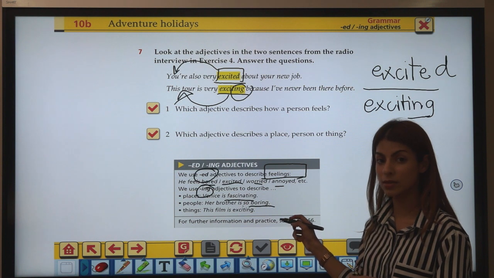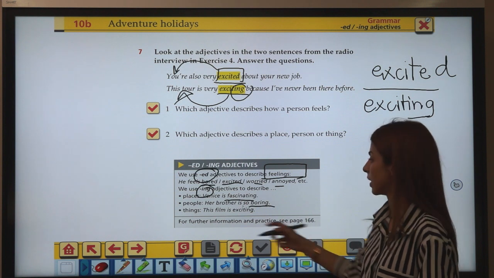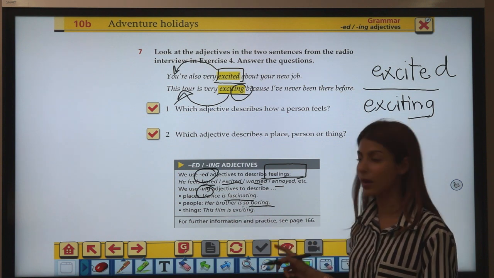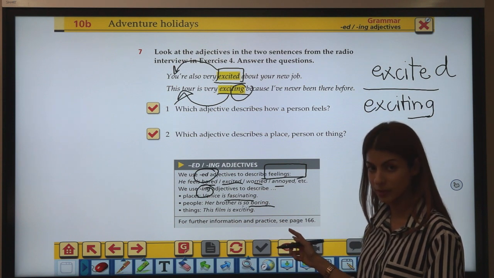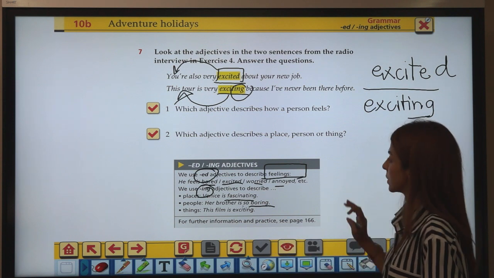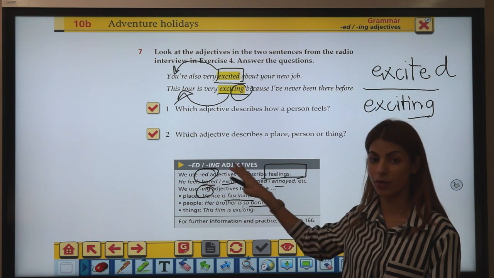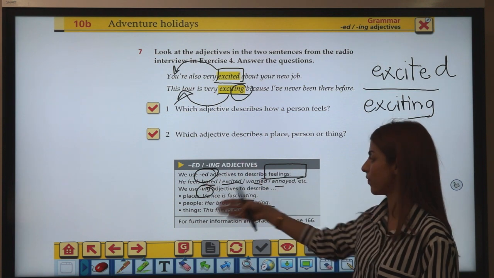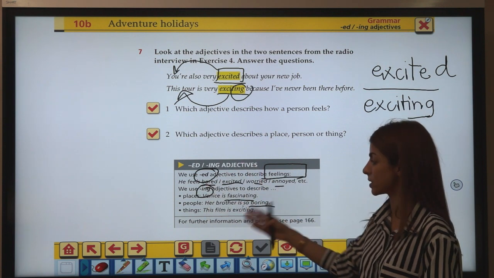Her brother is bored, right? The film is exciting. Okay, so ed for feelings, ing for other things like people, places, or things.